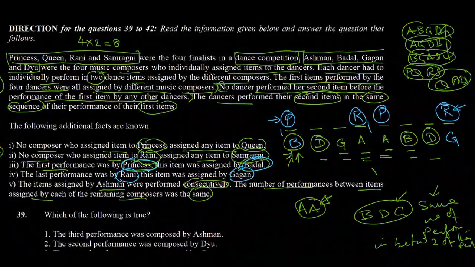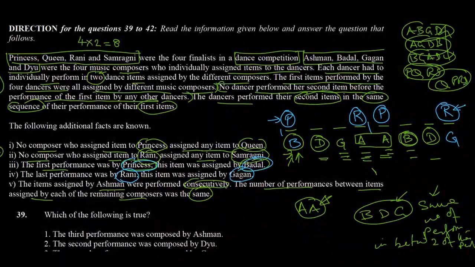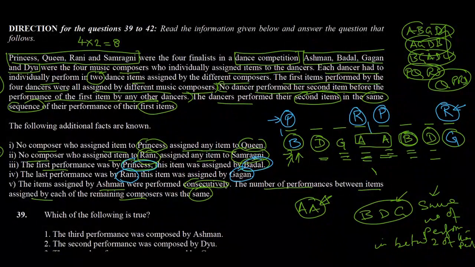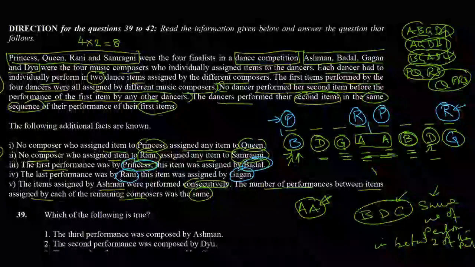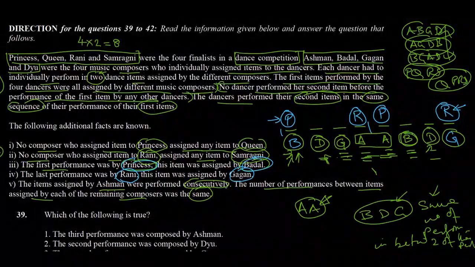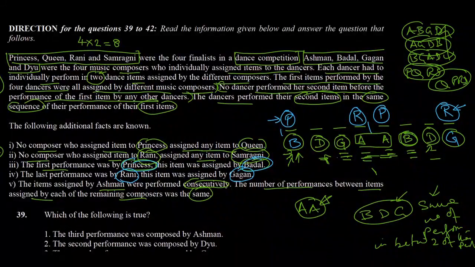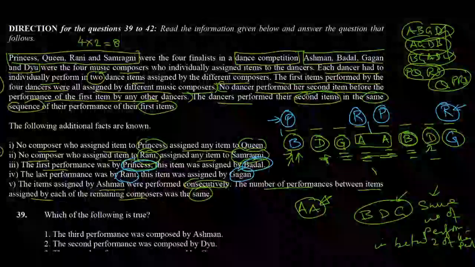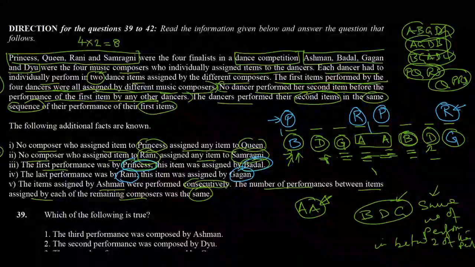So this is a correct combination because here we are getting the 2 performances of A together. There is a gap of 1, 2, 3, 4 between 2 performances of B, and a gap of 1, 2, 3 and 4 between 2 performances of G, and also a gap of 4 between 2 performances of D. So this is the correct combination of performances assigned by the composers, which also meets the criteria that the first performances performed by the dancers were assigned by different music composers.